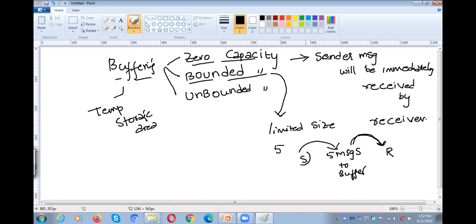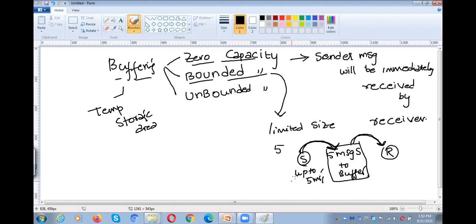This is the sender and this is the receiver. For example, the buffer has the capability to hold 5 messages. Whenever the sender sends a message, the buffer has the capability of holding 4 more messages, and then the sender is able to send one more message. After that, the buffer can hold 3 more messages. Like that, the sender can send up to 5 messages.